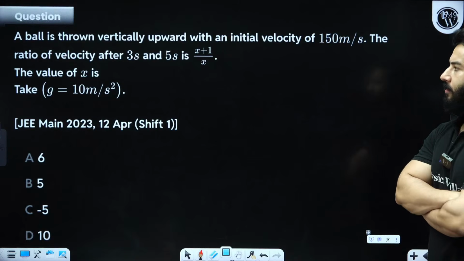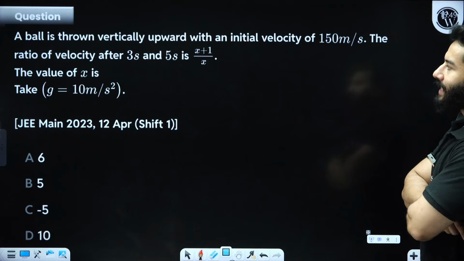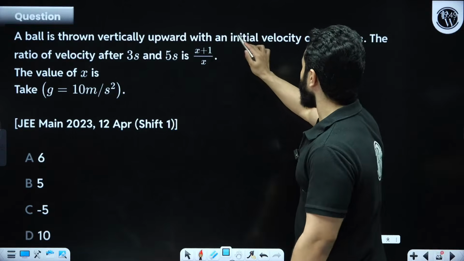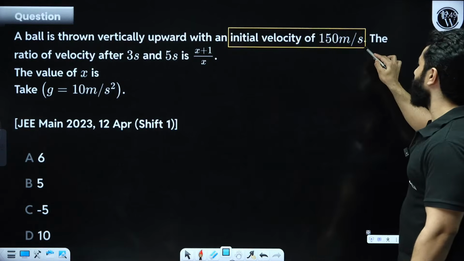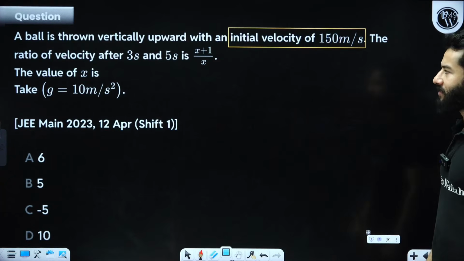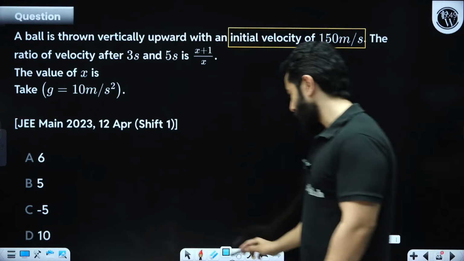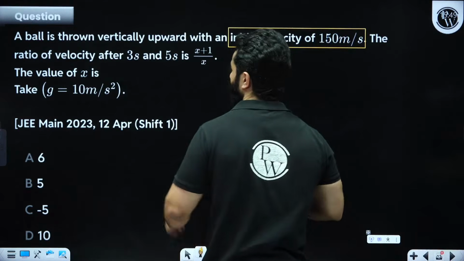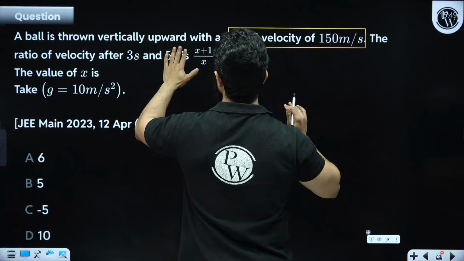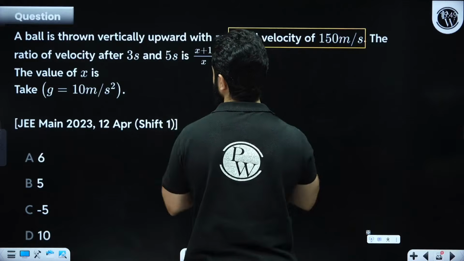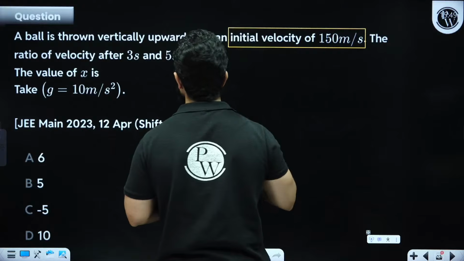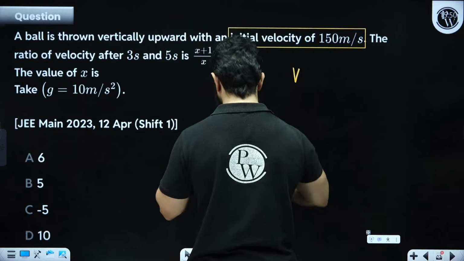A ball is thrown vertically upward with an initial velocity of 150 meter per second. The ratio of velocity after 3 seconds and 5 seconds is this. This is an easy problem, so let's quickly solve it. So after 3 seconds, it is thrown with vertical velocity upward, right? And initial velocity is 150 meter per second. So I think we can simply use the first equation because they have given us time also,